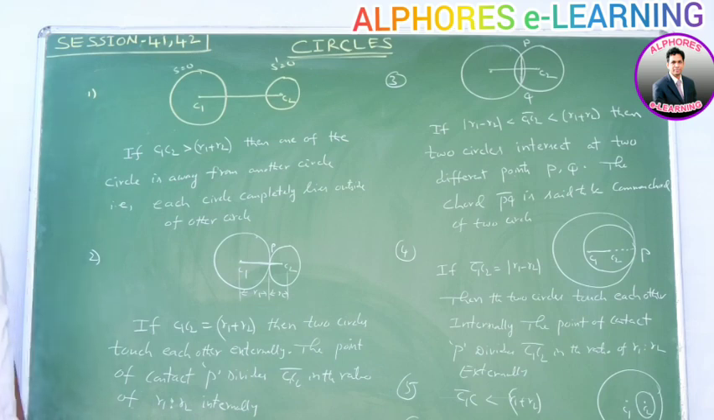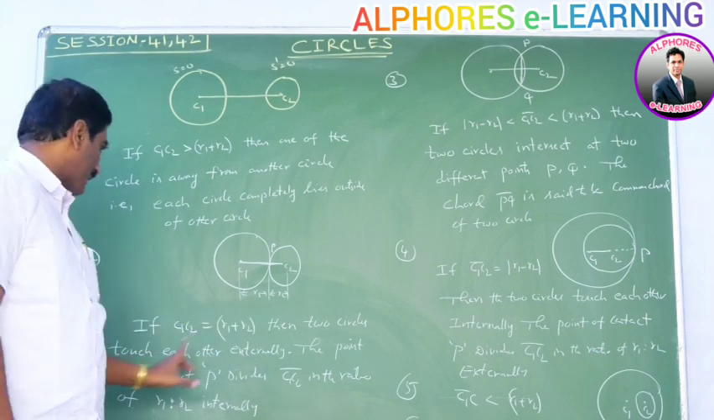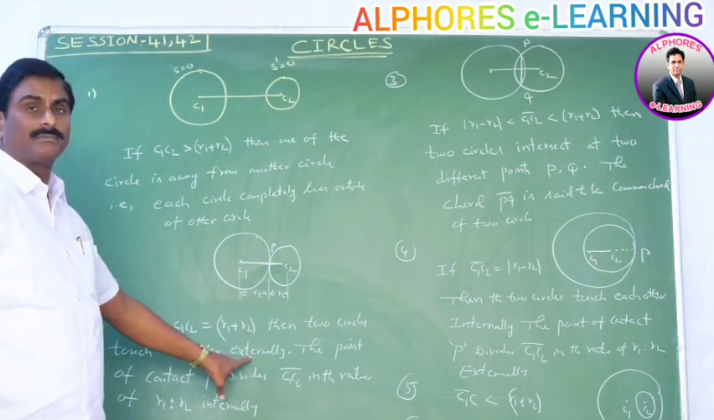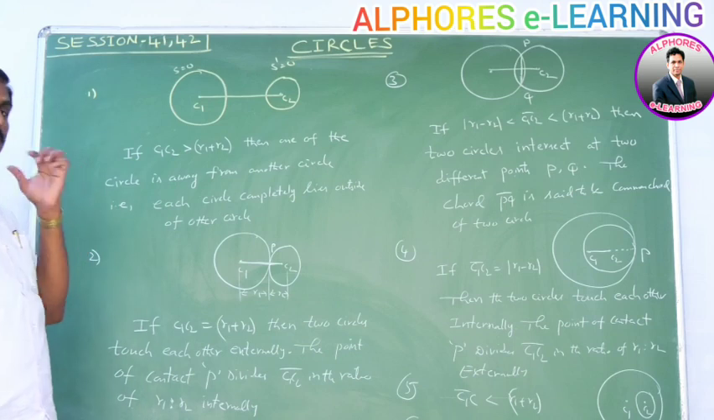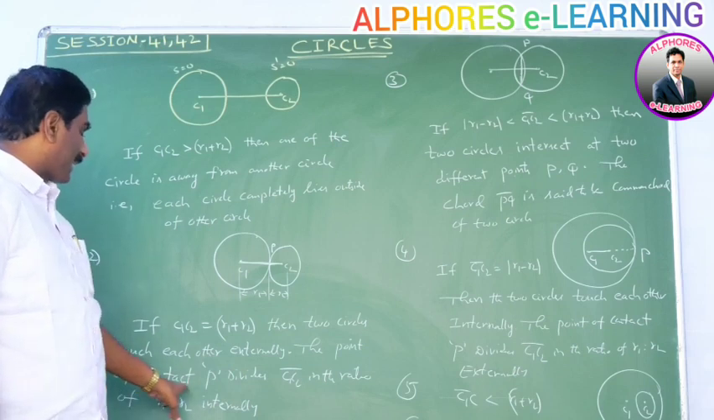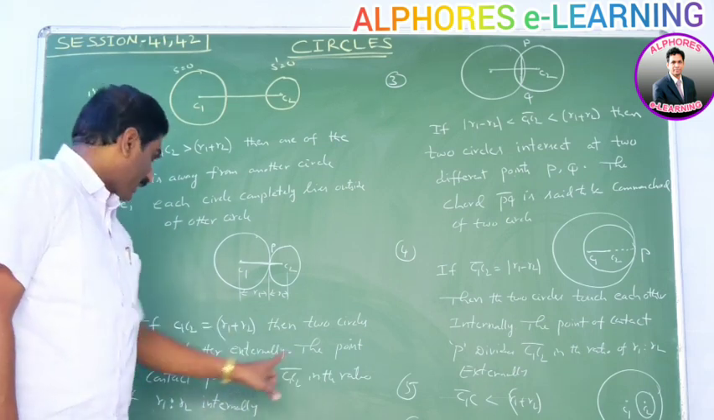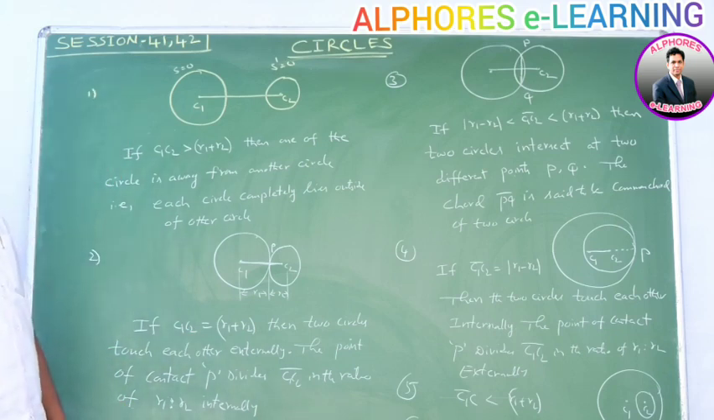Second point. If C1C2 is equal to R1 plus R2, then the two circles touch each other externally. The point of contact P divides the line segment C1C2 in the ratio R1 is to R2 internally. Please note this diagram.